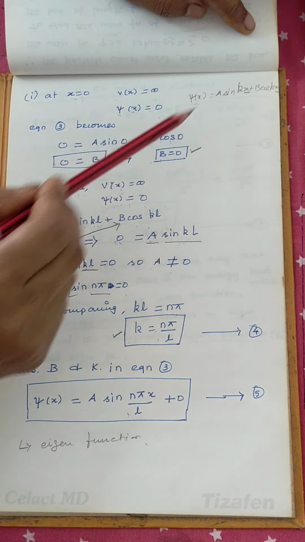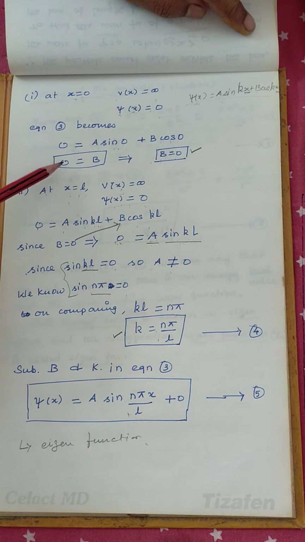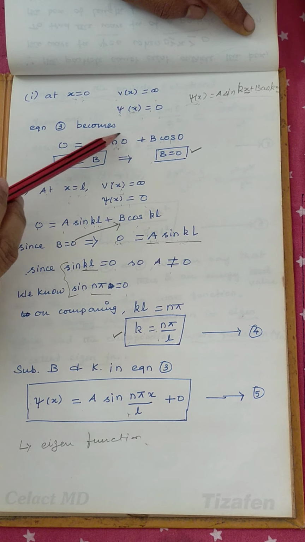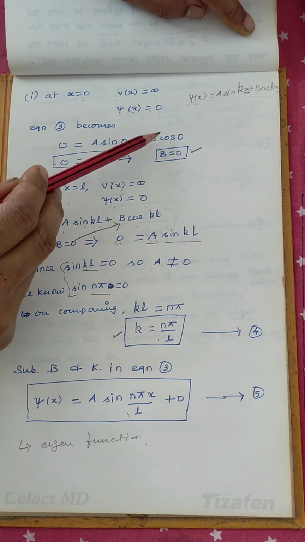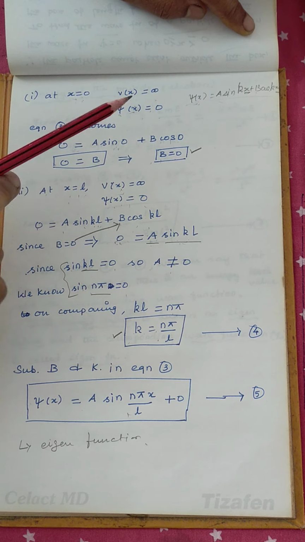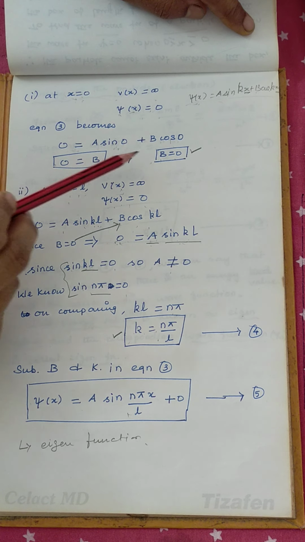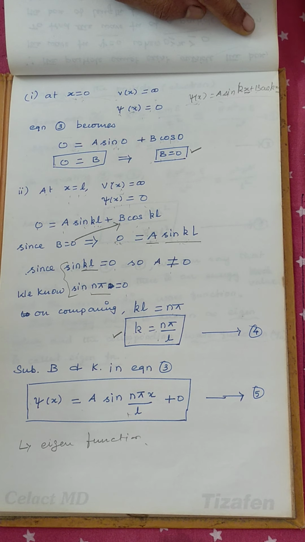Sin 0 is 0, so that term will be 0, and cos 0 is 1, so b remains. So 0 equals b, that means the value of b is equal to 0.